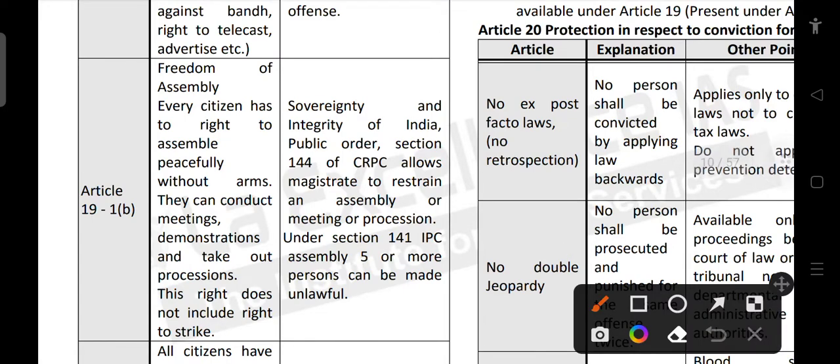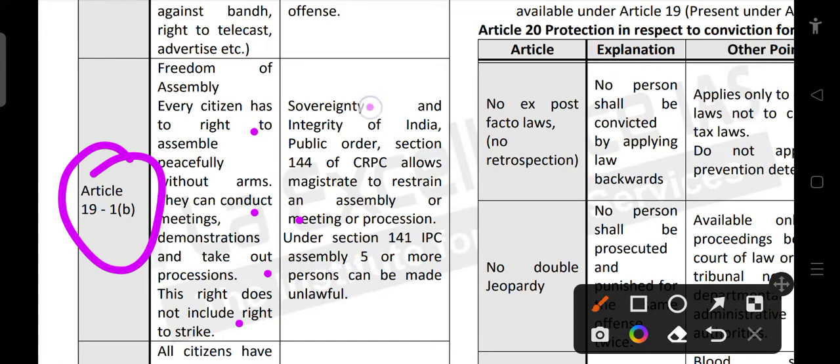And what does Article 19(1)(b) talk about? Freedom of assembly. That is, we can assemble anywhere without disturbing others. Every citizen has the right to assemble peacefully without arms. They can conduct meetings, demonstrations and take out processions. This right does not include the right to strike. So it does not mean that we can go and strike. The right to strike is not a fundamental right. It is a legal right. We have to ask for permission and then only we can do it. So this is about 19(1)(b).